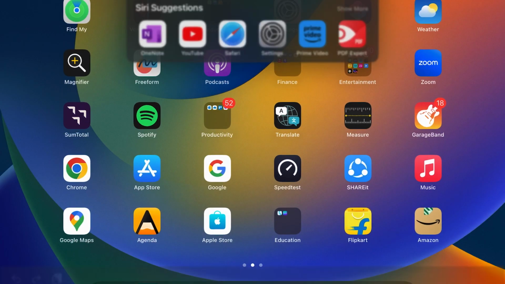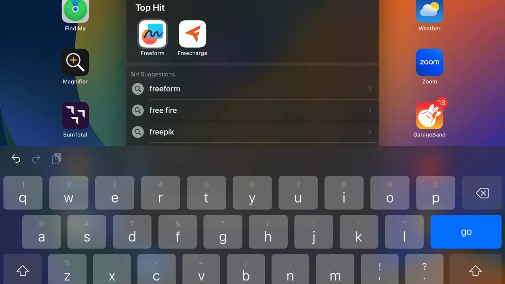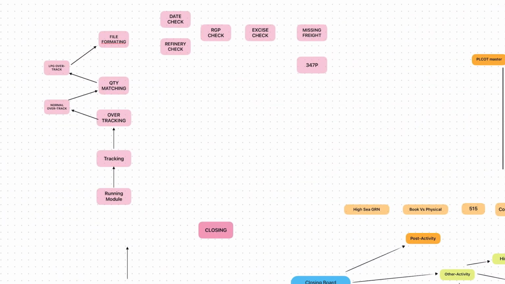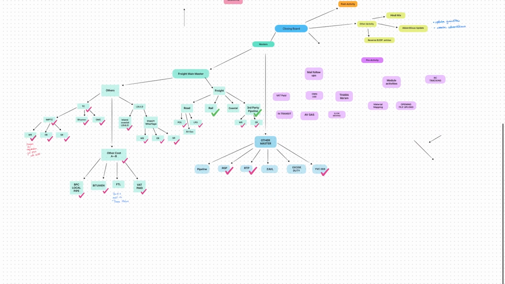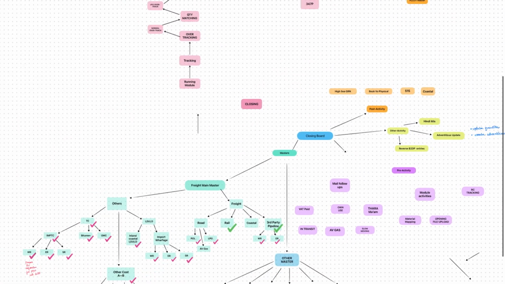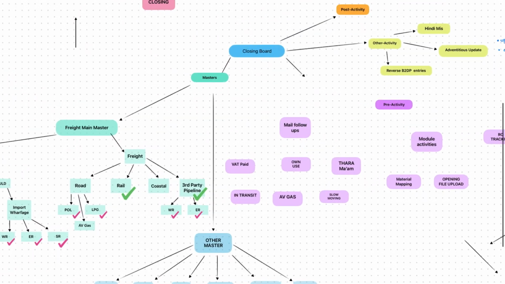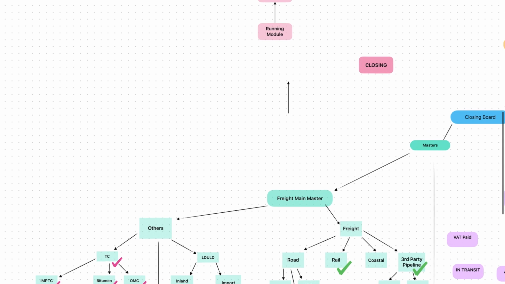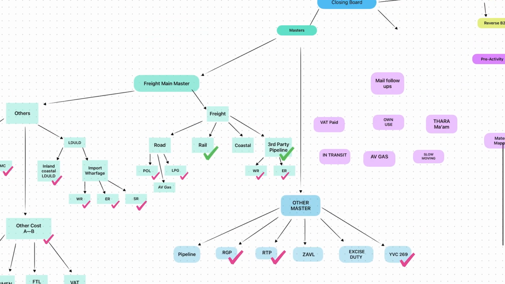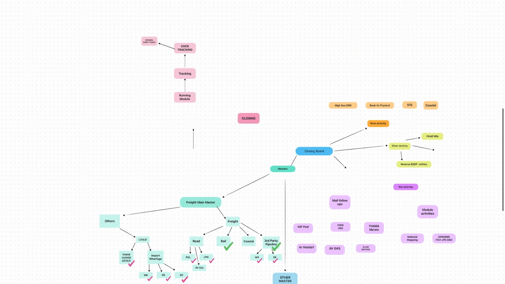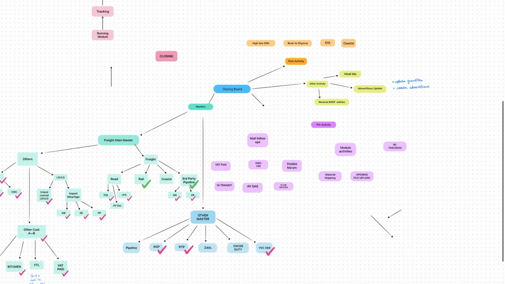I have just done something on that Freeform app of Apple on my iPad, and I would like to show you all. It may help you. Here it is. This is the Freeform app, and this is a kind of mind map which I have made on the board. It is so simple: you take a board and then you can create a mind map like this. This is a great way of keeping track of your follow-ups, designing your tasks, and then doing them accordingly.